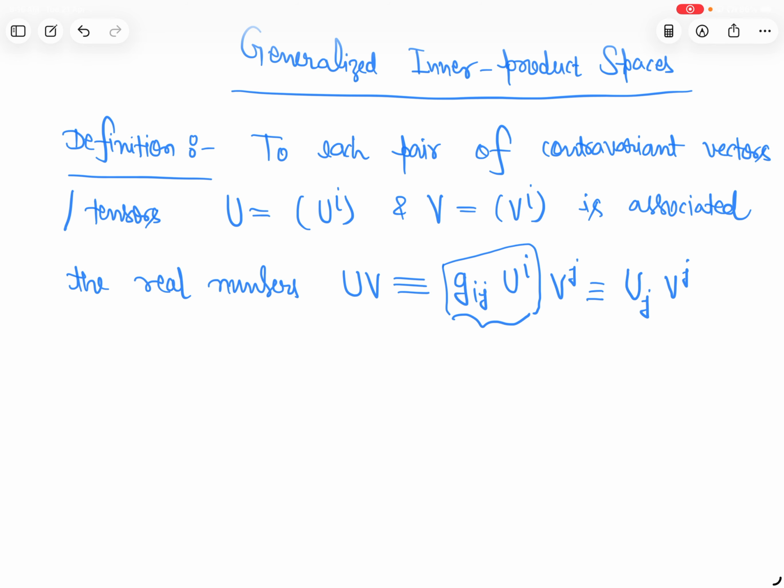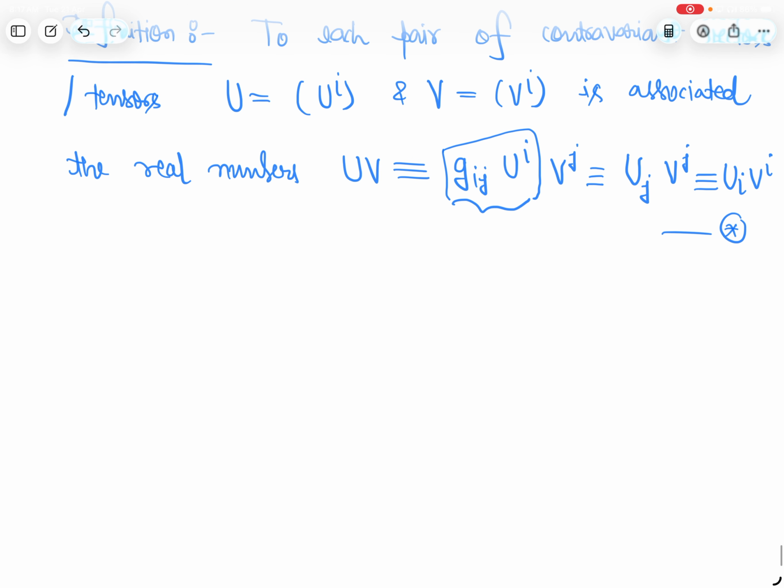Note, in similar fashion the inner product of two covariant vectors is defined as uv is equal to